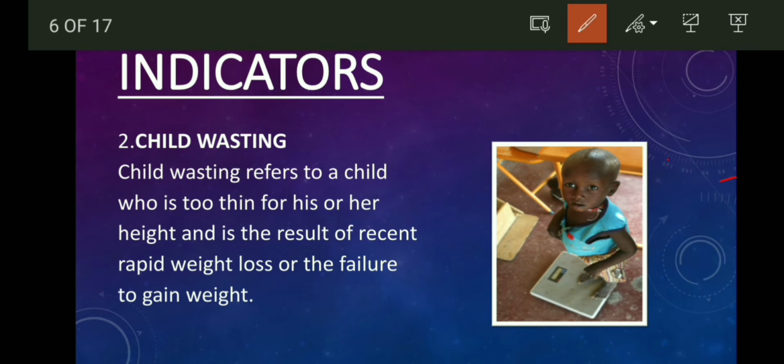The next indicator is child wasting. Child wasting refers to a child who is too thin for his or her height and is the result of recent rapid weight loss or failure to gain weight. It means that a child does not have the weight that he or she should have for their height, and it is due to recent weight loss or failure to gain weight because of an unbalanced diet.